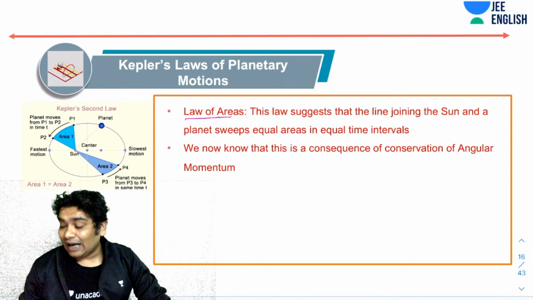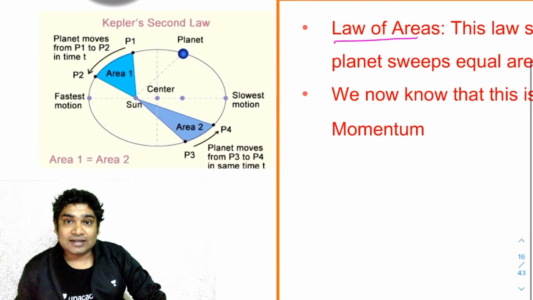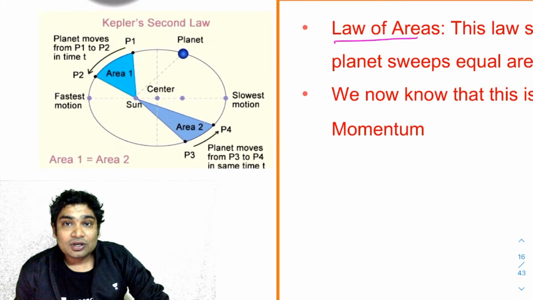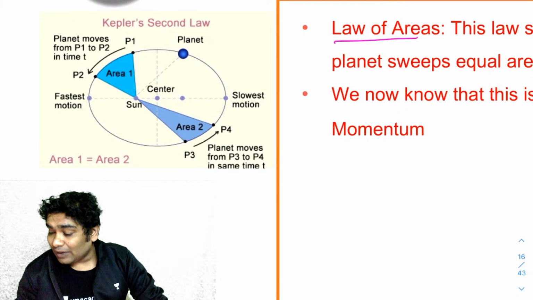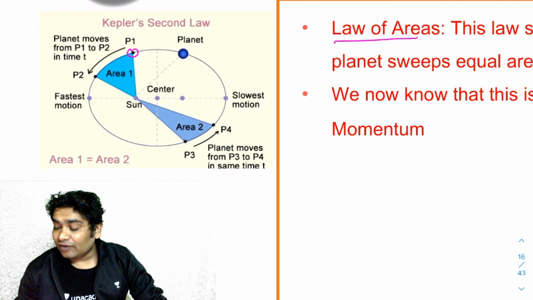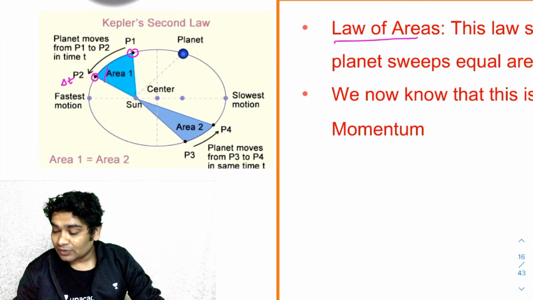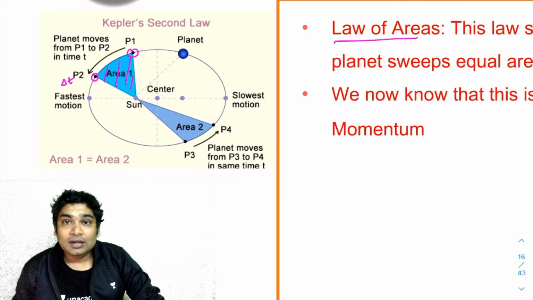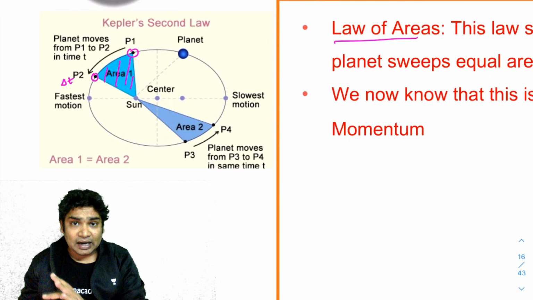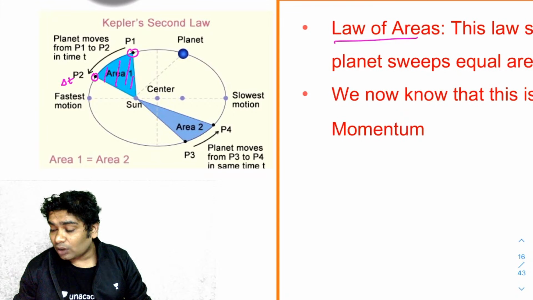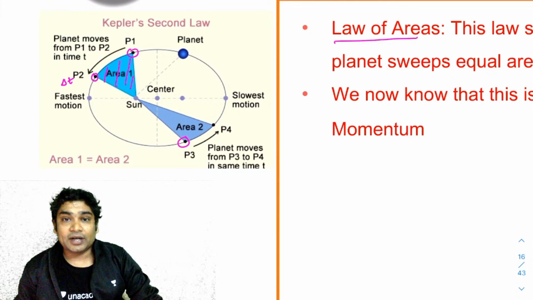Let's try and understand that. Imagine you see a planet here, and then after some time delta t, the planet reaches here. The line joining the Sun and the planet has swept this area, correct? We are calling this area 1. Imagine at some random instant later in its orbit, the planet was noticed to be here.